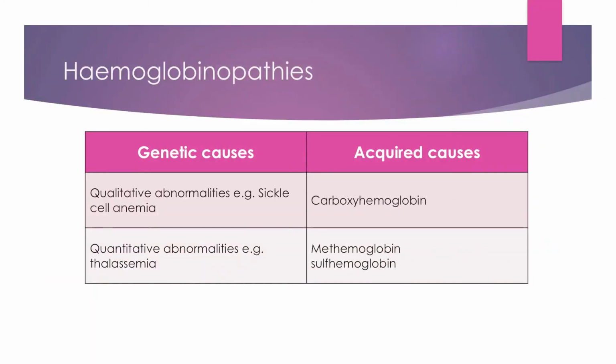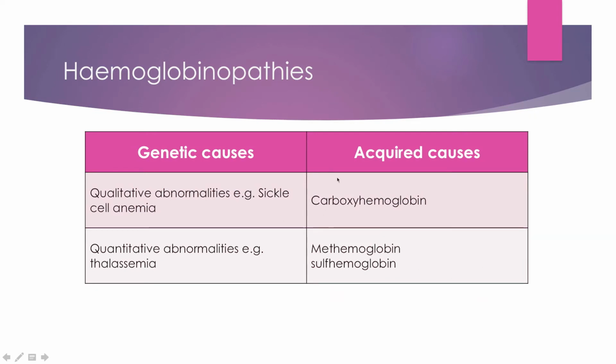So hemoglobinopathies means there are some troubles in the hemoglobin. So these hemoglobinopathies, the causes are again genetic and acquired causes. Acquired causes like carboxyhemoglobin. If a person inhales carbon monoxide, that carbon monoxide gets attached to the hemoglobin more strictly, and there is no space for oxygen to get attached to the hemoglobin. So carboxyhemoglobin is an acquired cause, as are methemoglobin or sulfhemoglobin, right, because of some toxic exposure of some toxic gases. So these are acquired causes.